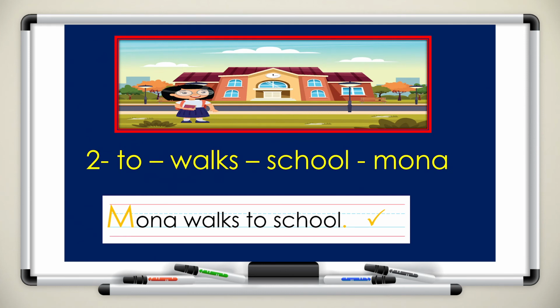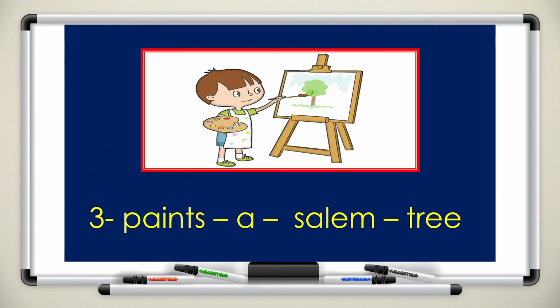That's right. Muna walks to school. I started my sentence with capital M in the word Muna and ended my sentence with a full stop because it is a sentence. I put the words in correct order to form a correct sentence. Muna walks to school. Number 3.